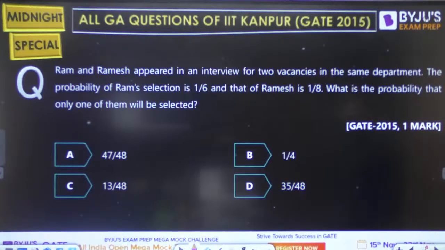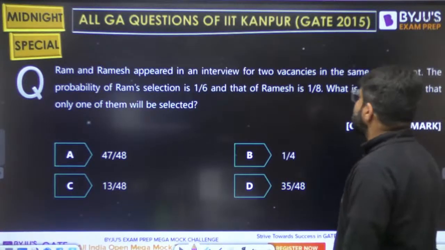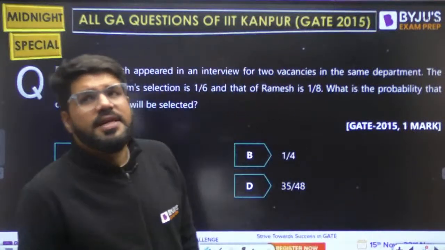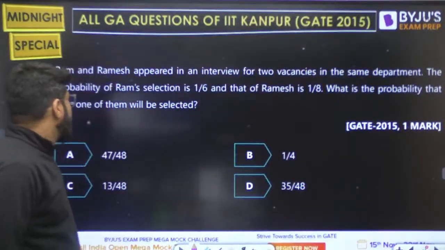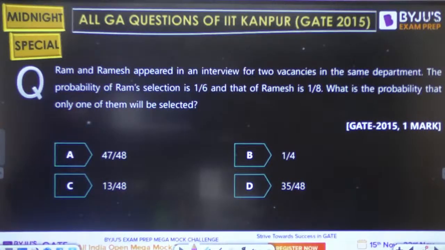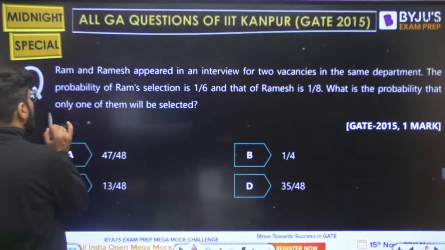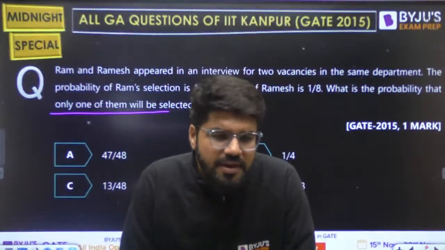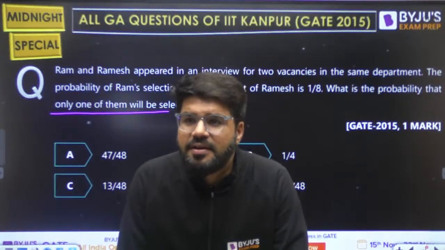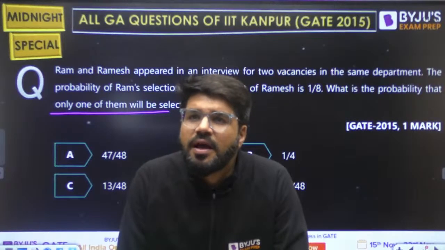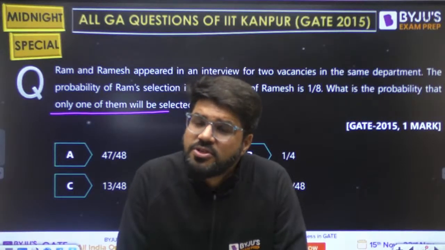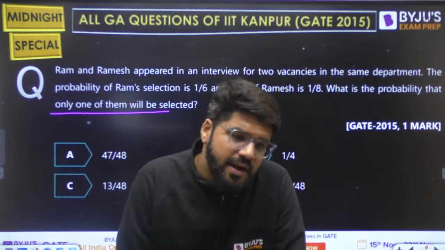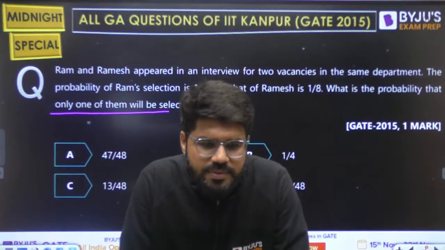Ram and Ramesh appeared in an interview for 2 vacancies in the same department. The probability of Ram's selection is 1 by 6 and that of Ramesh is 1 by 8. What is the probability that only one of them will be selected? Only one selected means if Ram is selected, Ramesh is not selected. If Ramesh is selected, Ram is not selected.